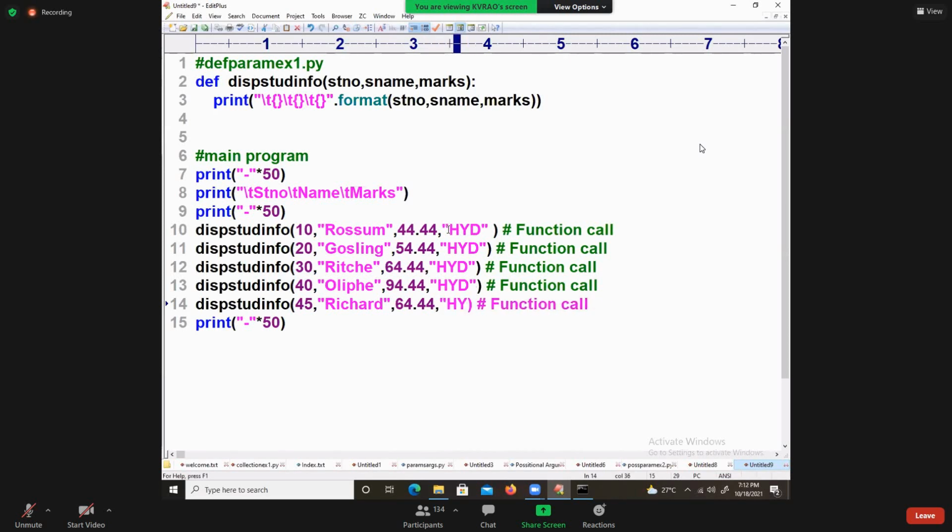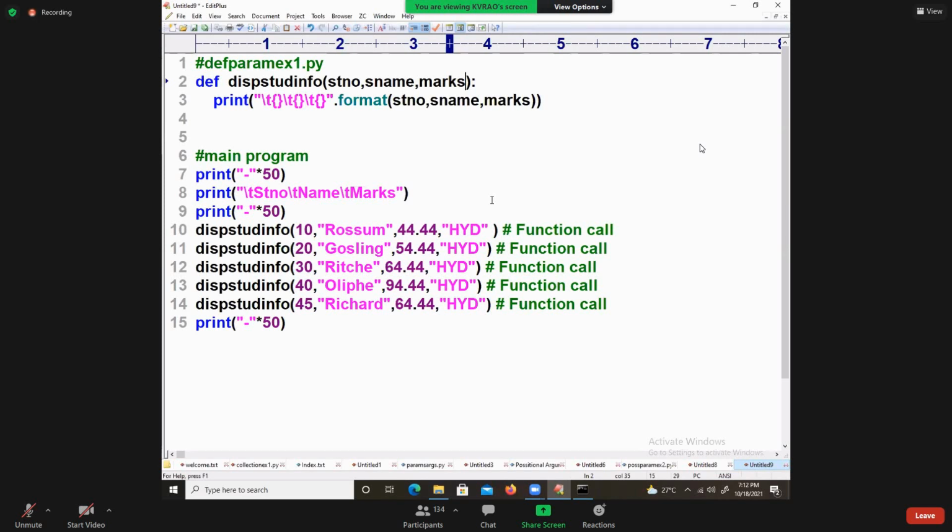Then think about it carefully. How many positional parameters do we have? Three. Is it necessary to take one more or not? Yes, sir, it is required to take one more. So what is it? I am going to discuss.